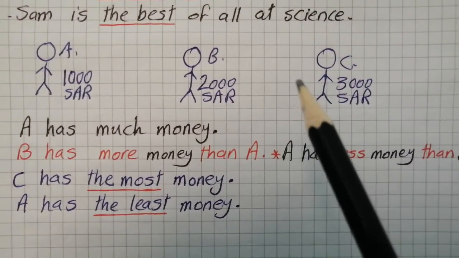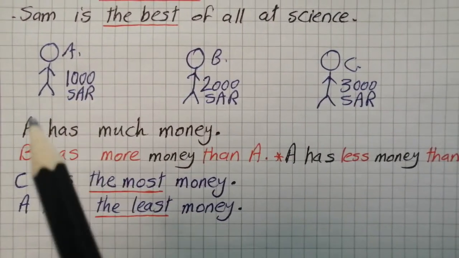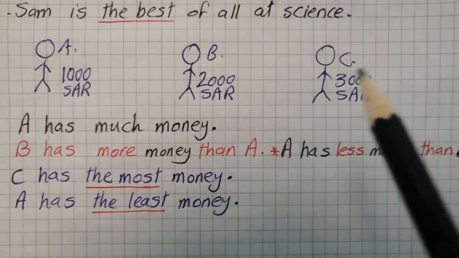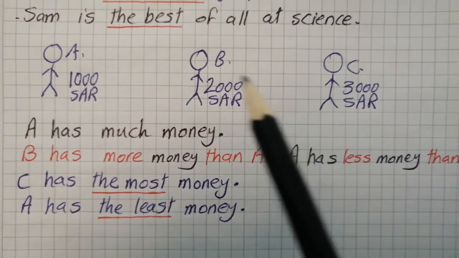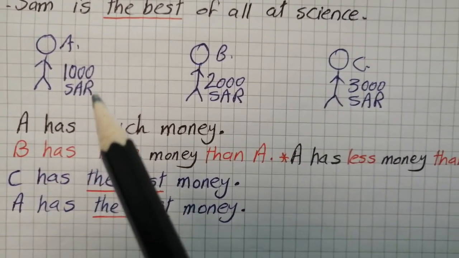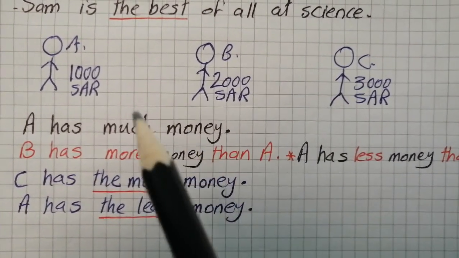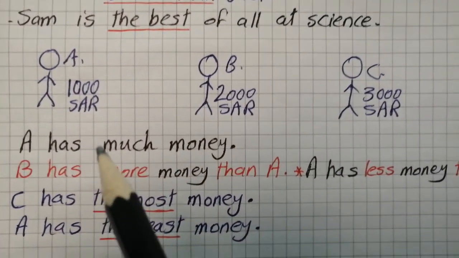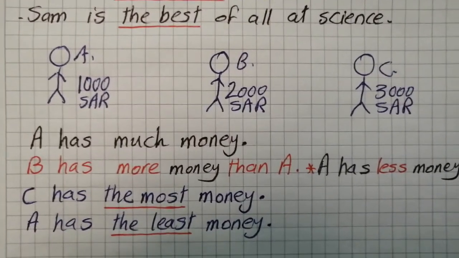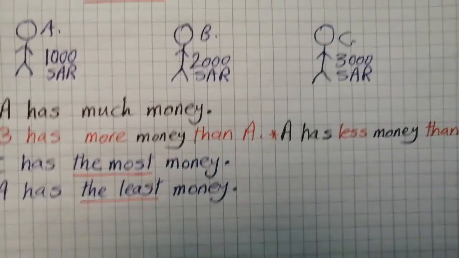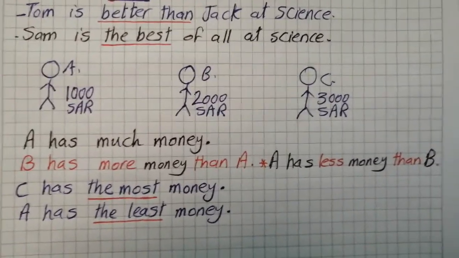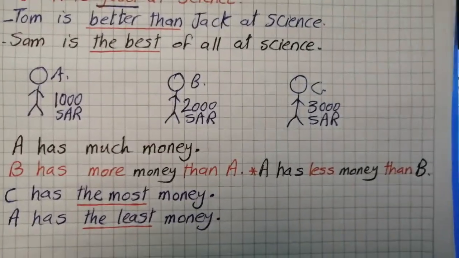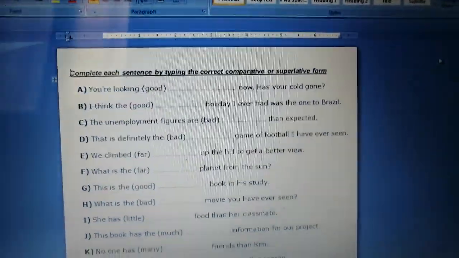As you see, B has more money than A, and A has less money than B. But if I'm comparing between C and the other two, I will say C has the most money. It means that no one has more money than him. And A has the least money. No one has less money than he does. So this is the way we form comparative and superlative in the irregular comparisons.